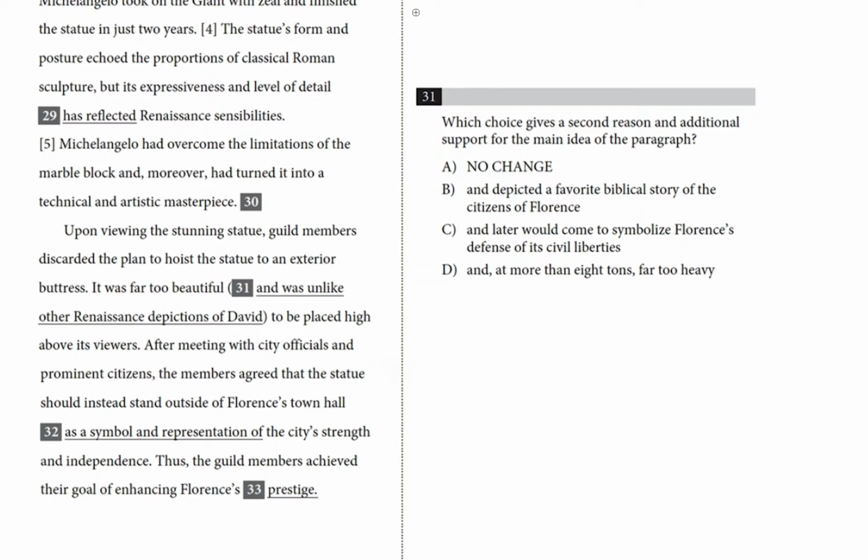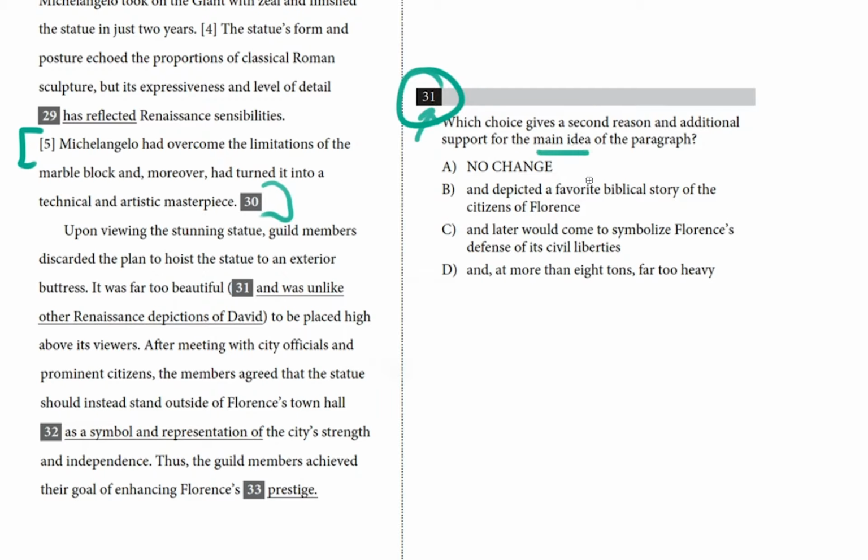So let's jump in. This passage is about Michelangelo's famous marble statue of David, the biblical figure, in Florence, Italy. And while I know we're just talking about question 31 here, let's pretend as though we've been reading the passage, mostly just to get this context. Michelangelo had overcome the limitations of the marble block, and moreover, had turned it into a technical and artistic masterpiece. Now, to question 31. Which choice gives a second reason and additional support for the main idea of the paragraph?